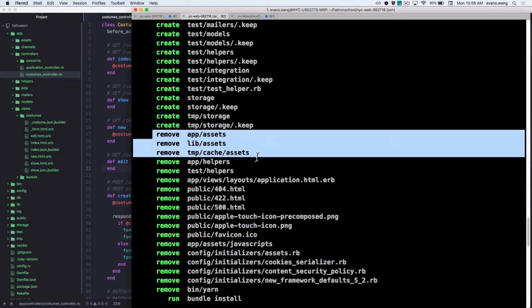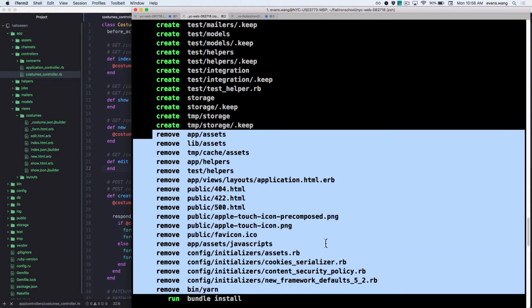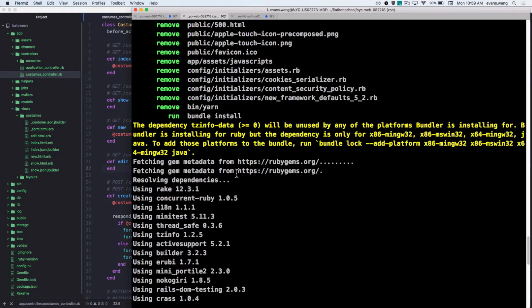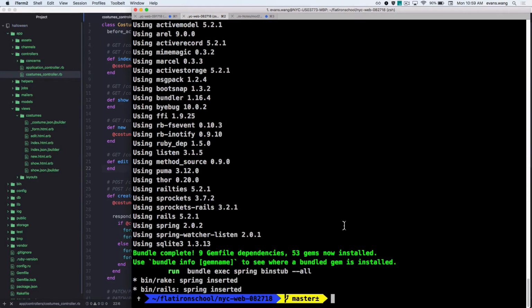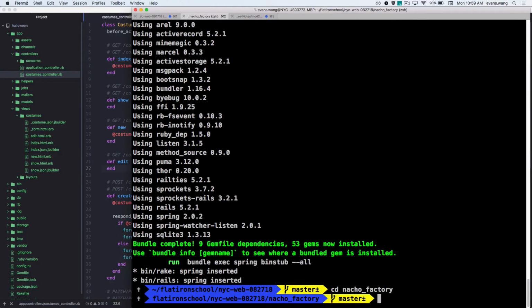But look what also, right here, it removes a lot of things for me. This is taking out all of that extra Action View library, all the extra bulk from my Rails. So now my Rails is as lean as it can be, and it's only building the back end for me, because I'm going to be building a separate front end. I don't need the Rails built-in front end, right? Cool. So, pretty standard, little bundle install action. And now, let's take a look. Let's CD into it. What was it? Nacho Factory? Nice. All right.